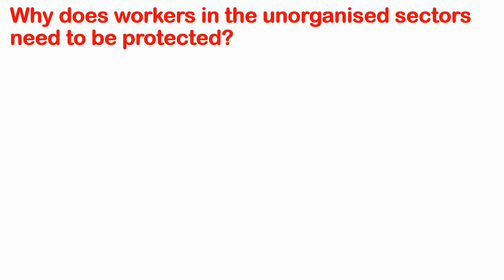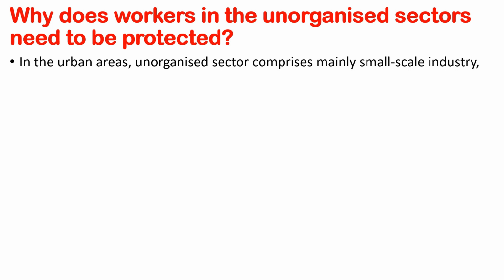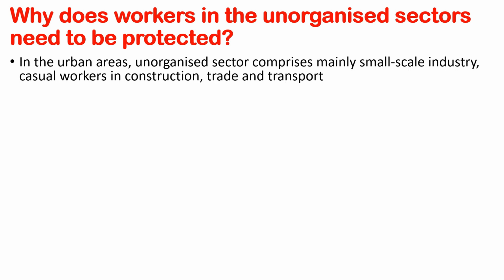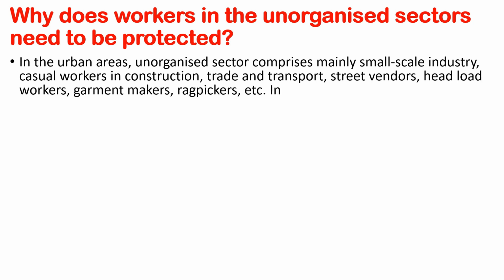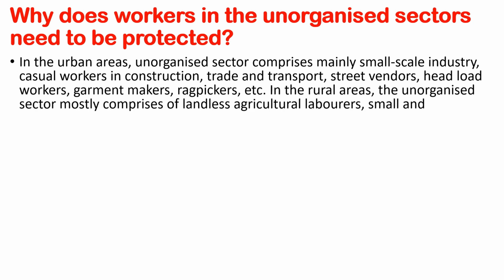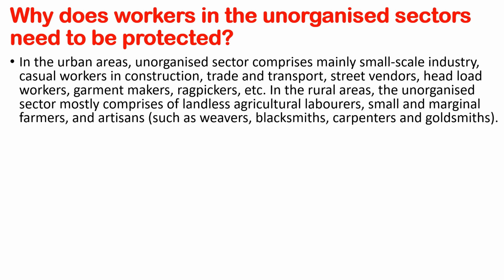Now the question that arises here is, why do workers in the unorganized sector need to be protected? In the urban areas, the unorganized sector comprises mainly small-scale industry, casual workers in construction, trade and transport, street vendors, headload workers, garment makers, rag pickers, etc. In the rural areas, the unorganized sector mostly comprises landless agricultural laborers, small and marginal farmers, and artisans such as weavers, blacksmiths, carpenters, goldsmiths.